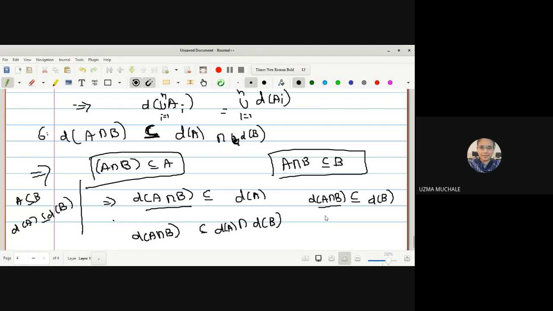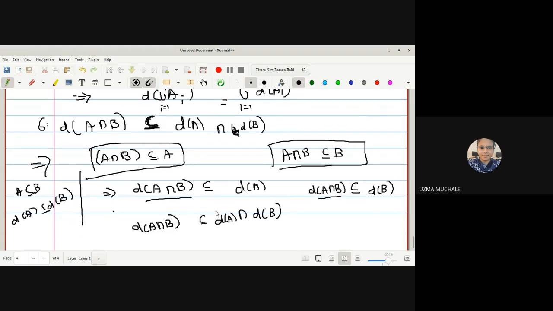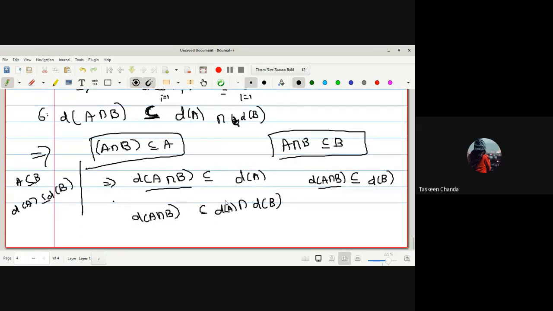If this is a subset of both sets, that means it will obviously come in the intersection. By the property of intersection, if singleton 1 is a subset of the set of integers as well as a subset of the natural numbers, then singleton 1 is a subset of both. Hence D of A intersection B is a member of D of A as well as D of B. So obviously it will come in the intersection of both, and hence the result.